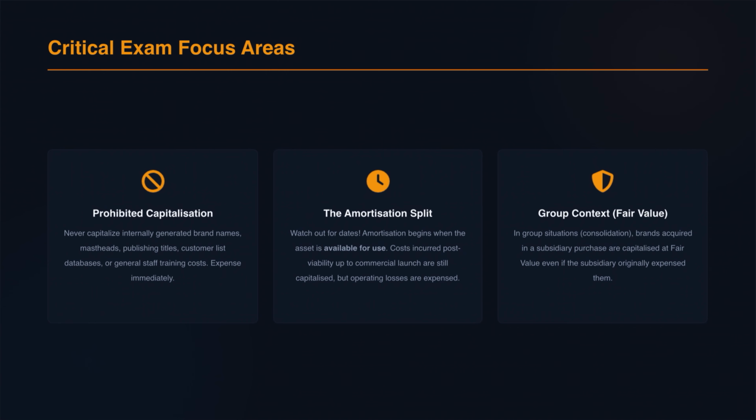Second, watch out for the amortization split. In exam questions, they will give you a list of expenses. Be sure to exclude administrative overheads, general marketing costs, and operating losses from the asset cost. Only direct development costs can be capitalized.